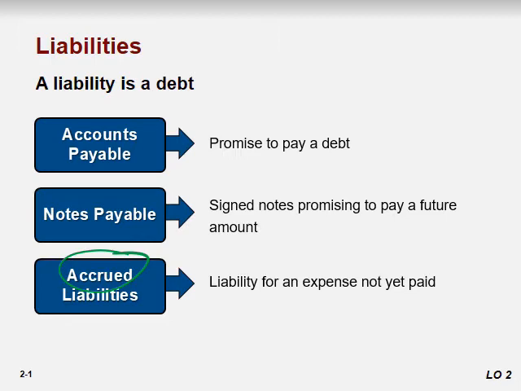So all those payables that have occurred but you didn't pay yet, we call accrued liabilities. Other names are outstanding liabilities as well. In other books you will see the name outstanding liabilities.